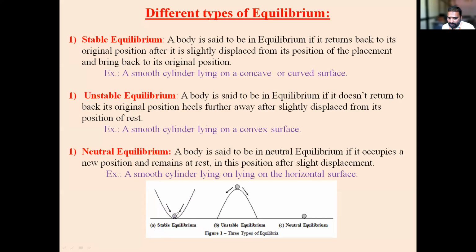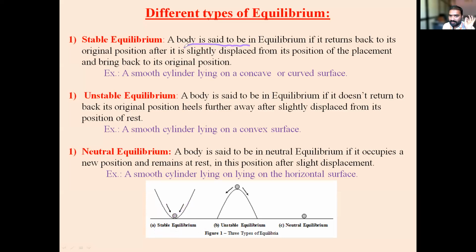Okay, whenever a body is in equilibrium, first of all it should be in equilibrium. If we give disturbance to it, it will get disturbed and again it comes back to its original position. If it comes to its original position, then you can call it stable equilibrium. See the statement once again.